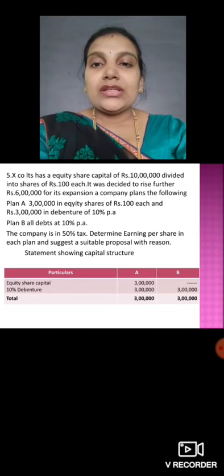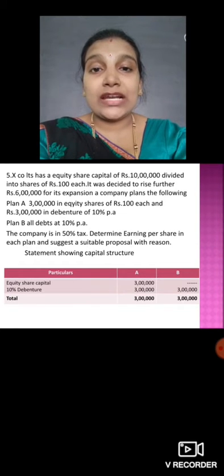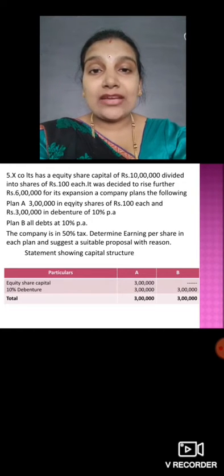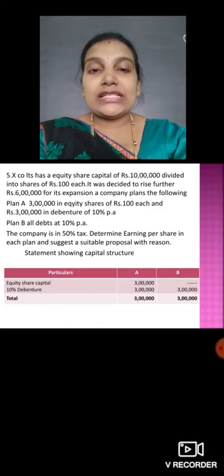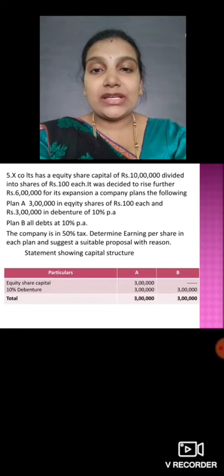Okay, so next problem. X Limited has an equity share capital of rupees 10 lakh divided into shares of rupees 100 each. It was decided to raise a further rupees 6 lakh for its expansion plans. So 6 lakh they are collecting extra. In plan A, 3 lakh on equity shares and 3 lakh on 10% debentures. Then plan B, the complete 6 lakh rupees on debentures itself.